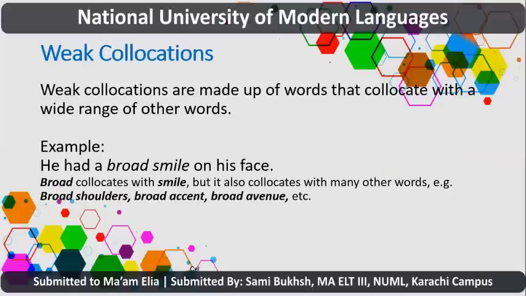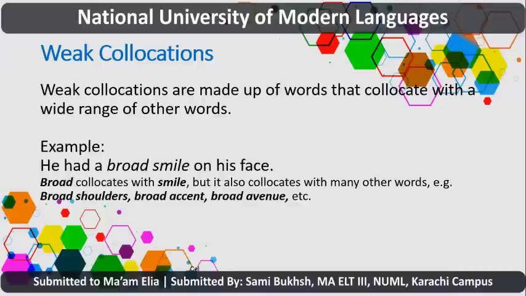And now we have weak collocations. As the name suggests, weak collocations are made up of words that collocate with a wide range of other words. For example, he had a broad smile on his face. Broad collocates with a smile, but it also collocates with many other words. For example, broad shoulders, broad accent, broad avenue.